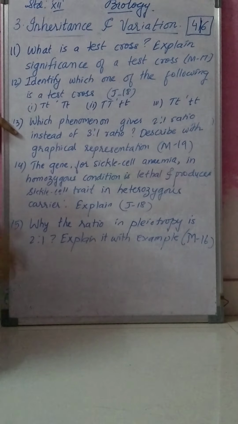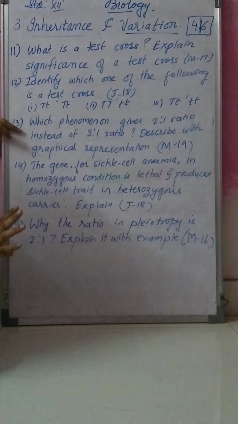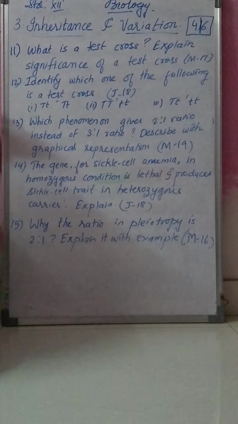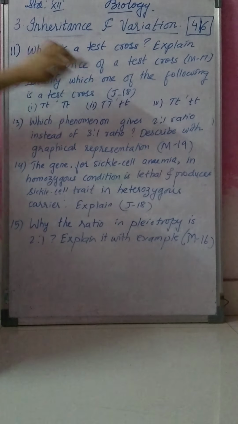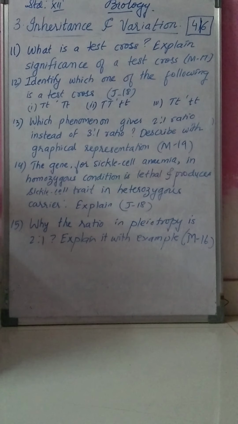In pleiotropy only 2:1 is there, whereas in all others it is 3:1. So this question is about pleiotropy. You have to explain it with the help of a graphical example.